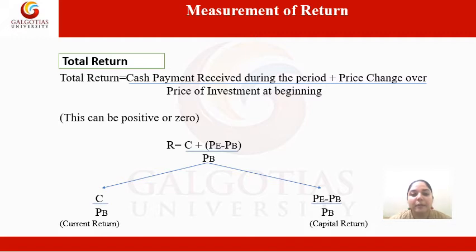So the total return formula can be divided into two formulas, that is current return and capital return, because total return is always equal to current return plus capital return. So this was the total return formula for measurement of return.